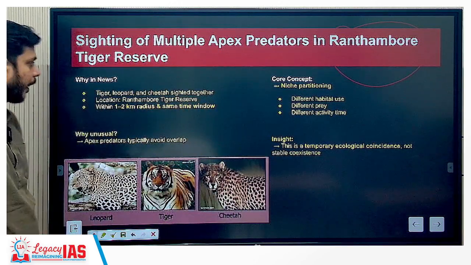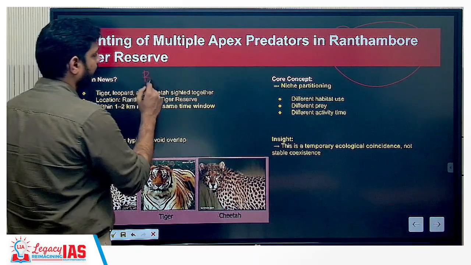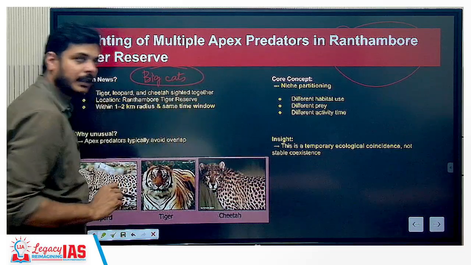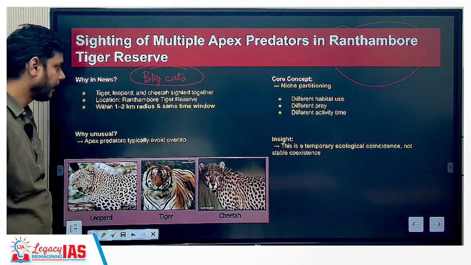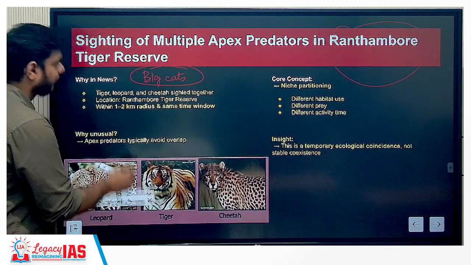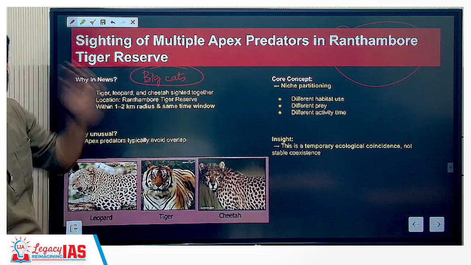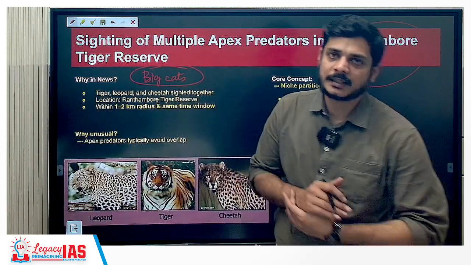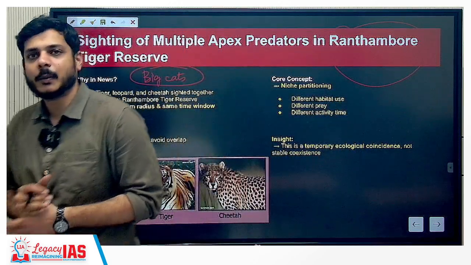So first, why is it in the news? You have a certain number of big cats, three of them: tiger, leopard, and cheetah. They have been sighted together, and this is very surprising, because the habitats of these big cats may be different and they usually do not dwell together.